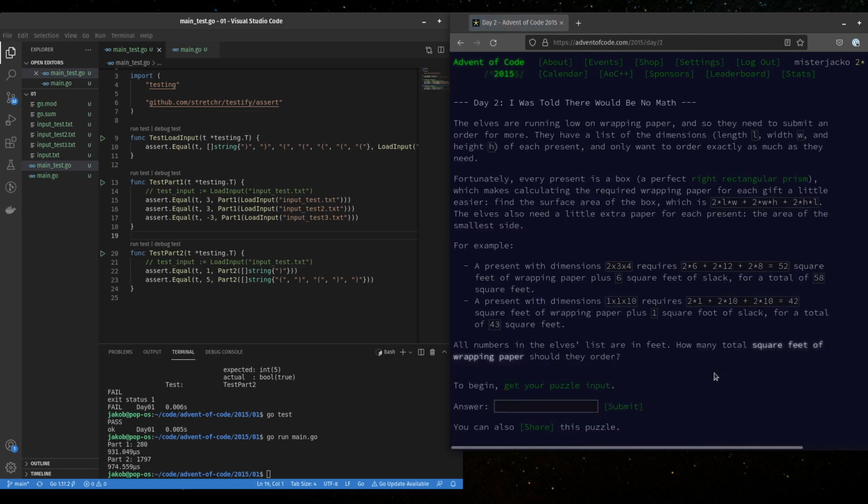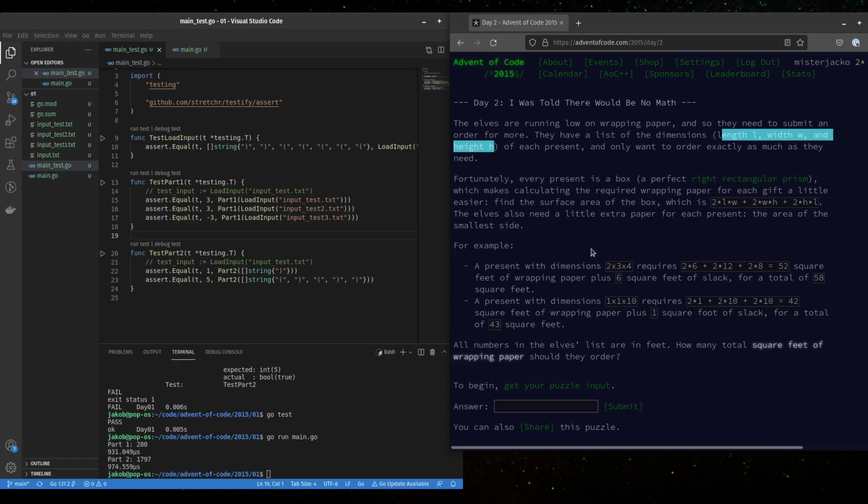All right, so let's look here. Let's just get a little preview of day 2 so that I can think about it because a lot of this is thinking about it. So let's see. Wrapping paper, order more wrapping paper, length and width, height of each present. All right, so we got a 3D object. They want exactly how much wrapping paper they need. That is not how I wrap presents. Box, perfect rectangular. No, that's not how my presents look either.